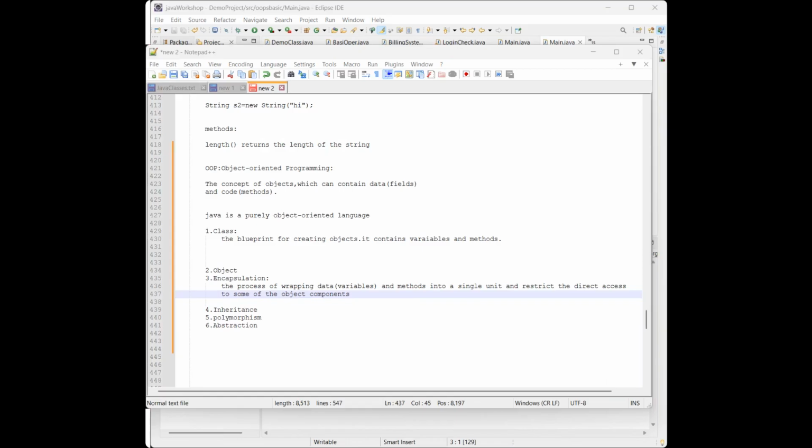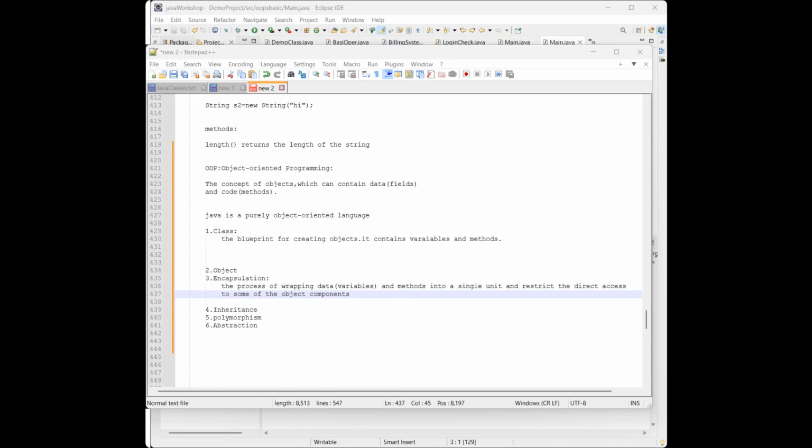So we wrap the internal, sensitive data and bind it with the methods into one class, in a single unit. We restrict the direct access, so we can improve the security.